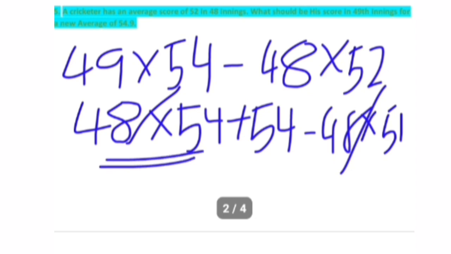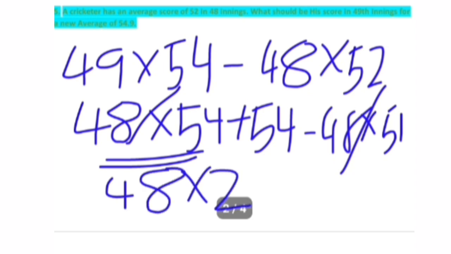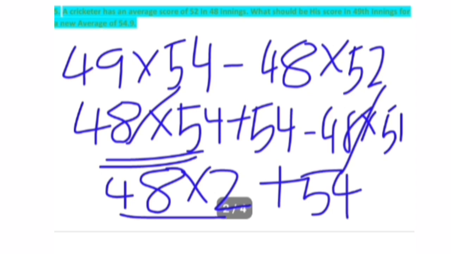So write like this: 48 twos remain, 48 twos plus 54. 48 twos is going to be 96, plus 54. 96 plus 54 is exactly 150. So what should be his score in the 49th innings? The batsman has to score 150.